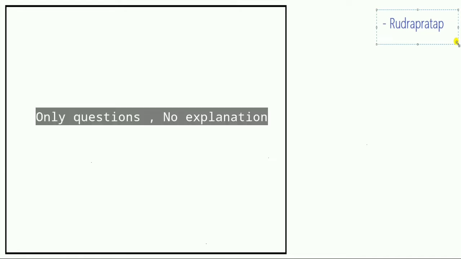Hello everyone, I am Rudra Pratap Singh Chauhan, and in this video I would like to explain some of the questions of data structure of Capgemini examination.